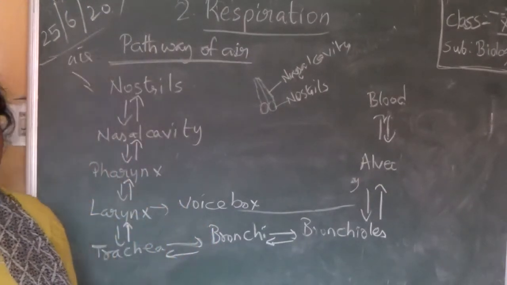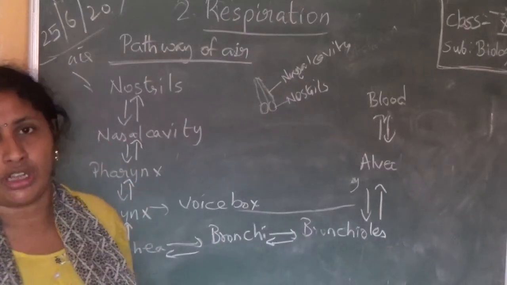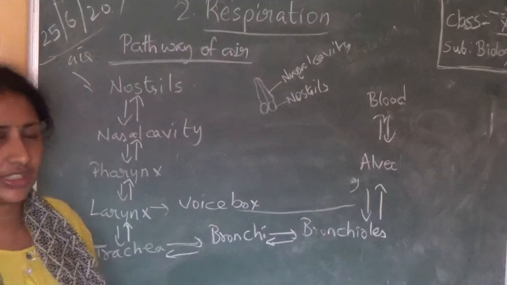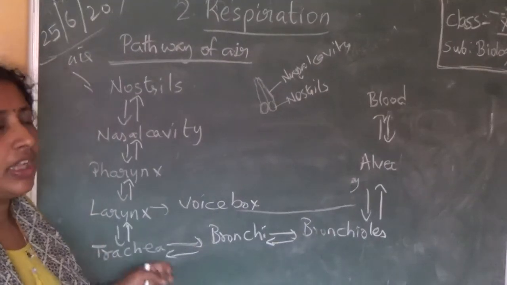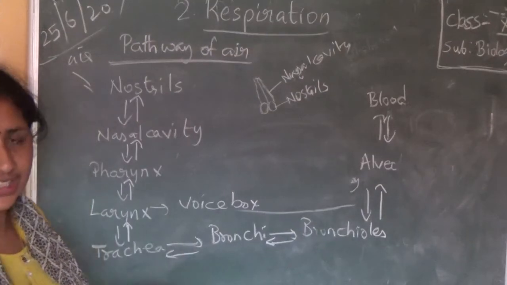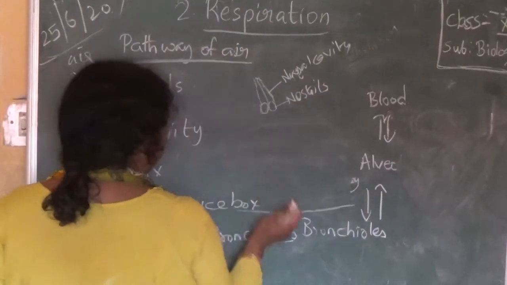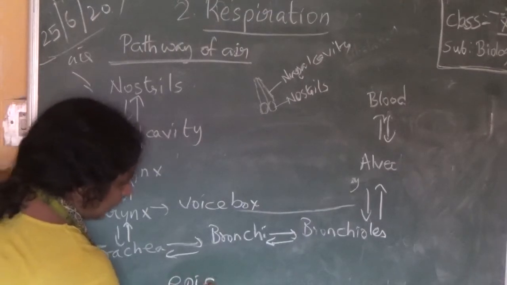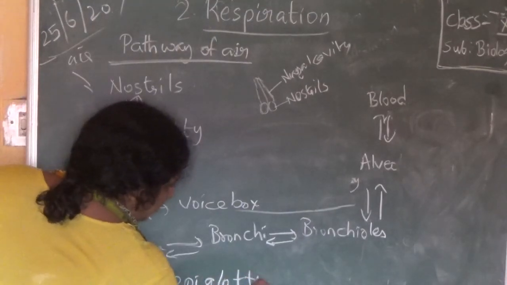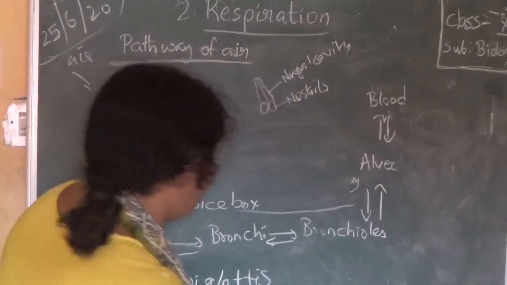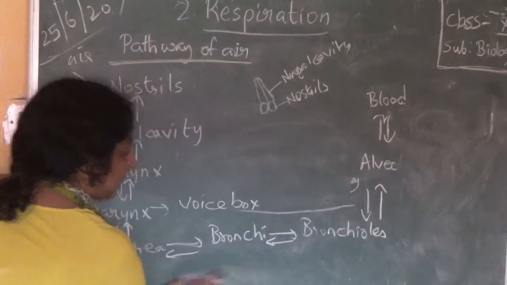That we will discuss afterwards, but in this pathway we will not describe it. Just remember the name epiglottis. It is also a very important structure.